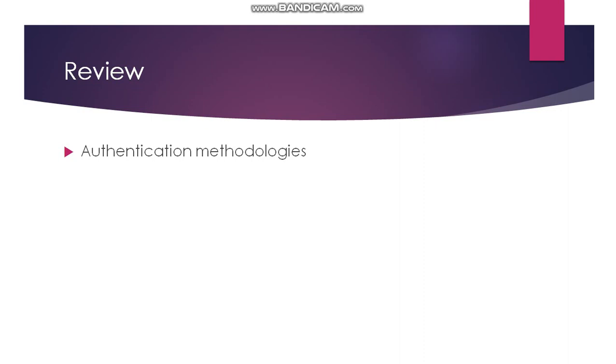Now I will give you a review of today's lecture. Authentication methodologies. We have discussed 4 authentication methodologies: username and password, PIN, access card and biometrics.